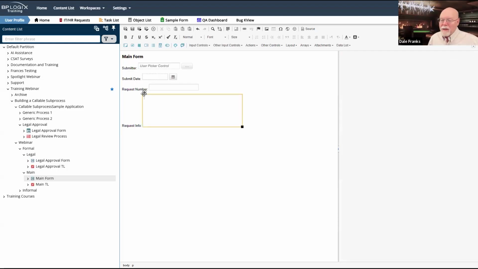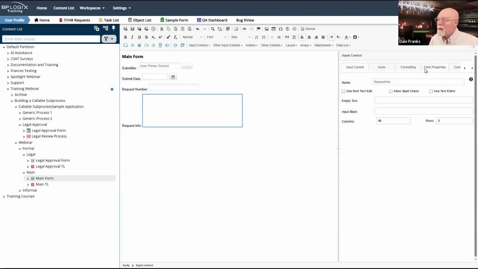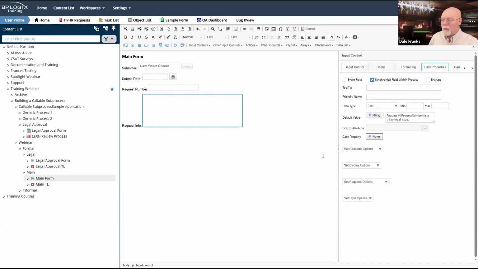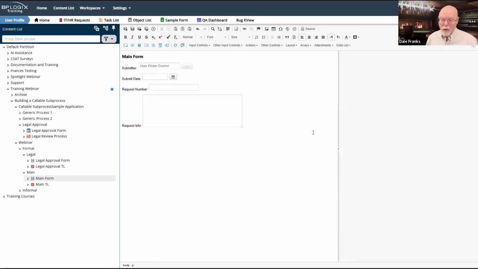Oh, did I set this to be replicated? Field properties, synchronize field within process. I did indeed set it. So now I have the four that I'm going to send back or send down to my legal request form.